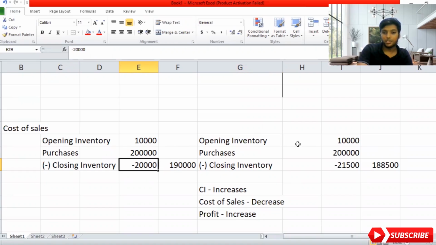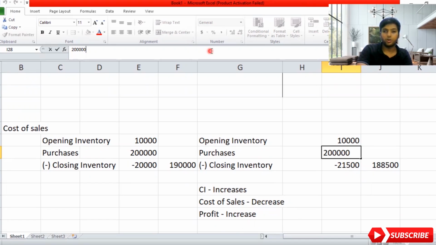Again, I'm going to increase my closing inventory by 1,500. If you see here, earlier it was 20,000, now it is 1,500. So I just want to know what happens to my profit. If my opening inventory plus purchase is 210,000, and my closing inventory is also increasing by 1,500, my cost of sales will fall. If my closing inventory is increasing, my cost of sales will decrease. If my cost of sales decreases, my profit will increase. That's what I'm trying to say. So this 1,500 will increase the profit.